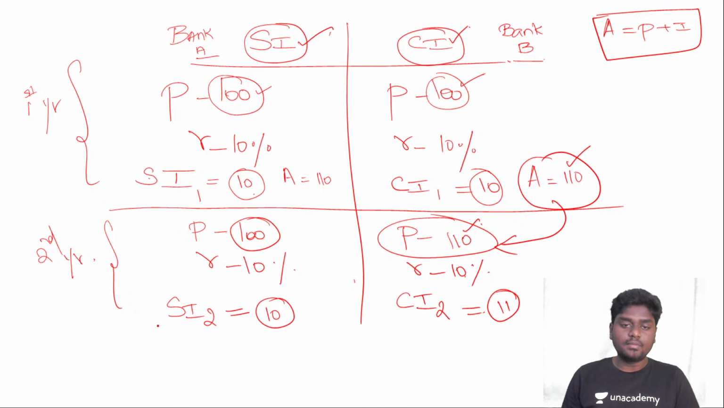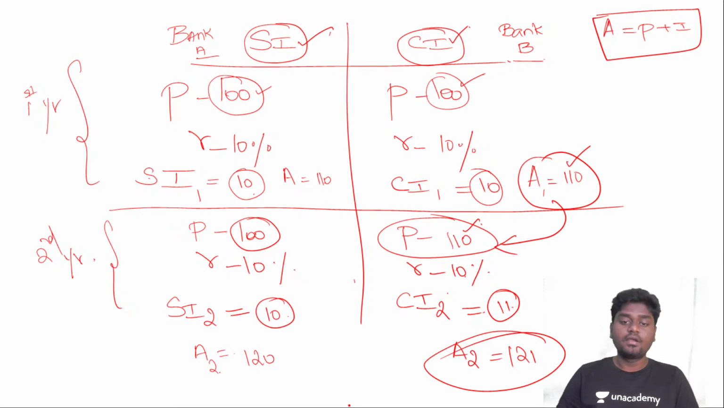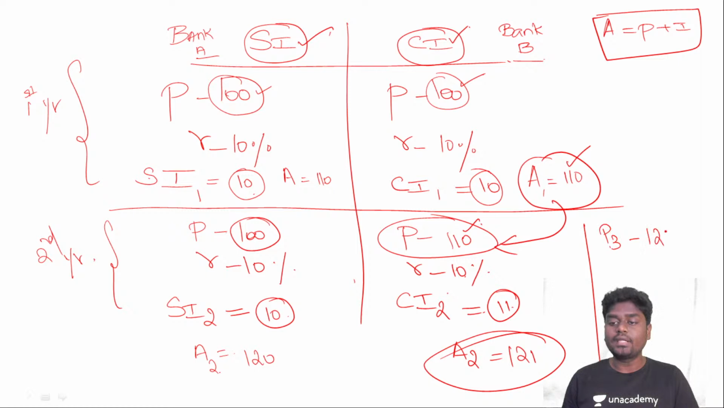Okay. Now you tell me what will be the amount here after 2 years? It's going to be 110 plus 10, it's going to be 120. And this is the amount for 1 year, and this is the amount for 2 years. If you see in bank B, it is 110 plus 11, it's going to be 121. So guys, very simple. If you try to calculate for the third year, here the principal will be the same for simple interest, but for the compound interest, the principal for the third year is going to be 121. That's it. So this is how it changes.